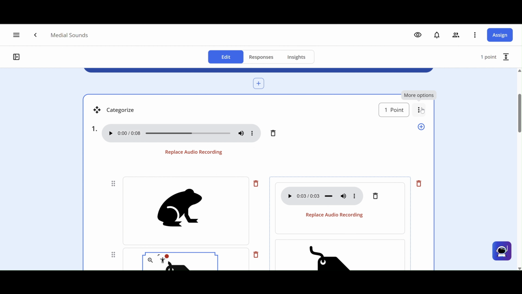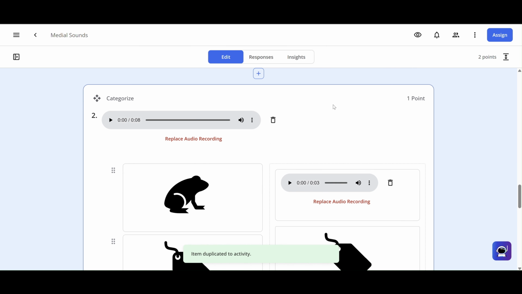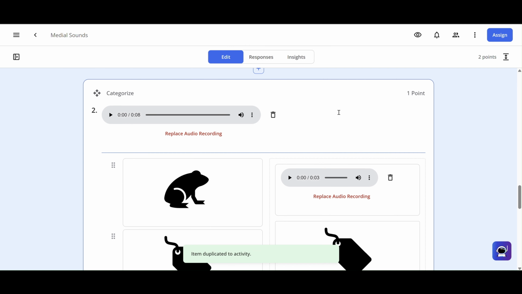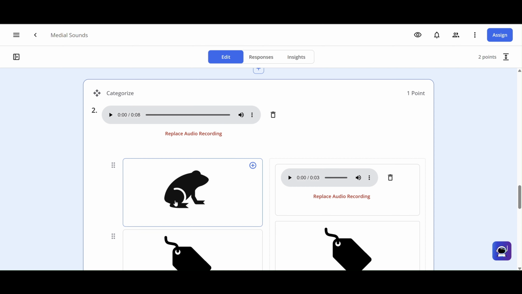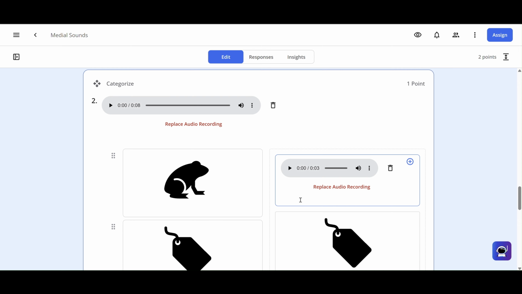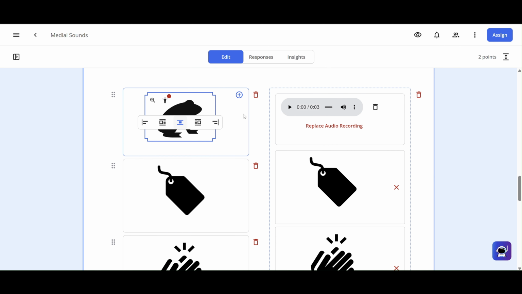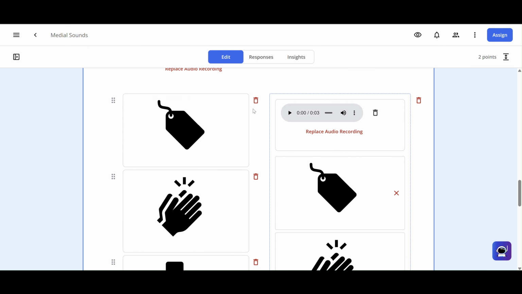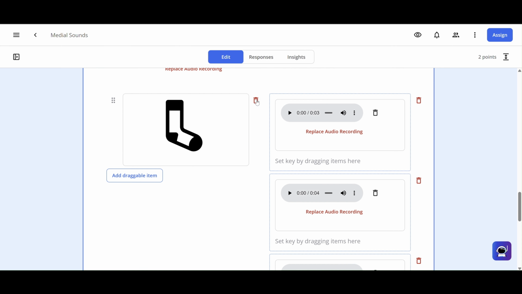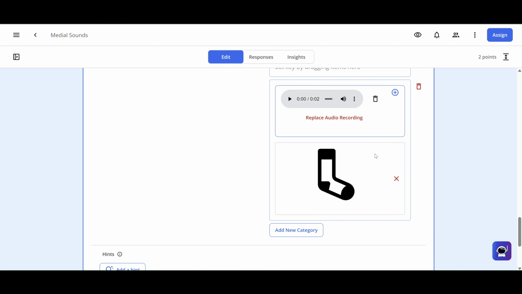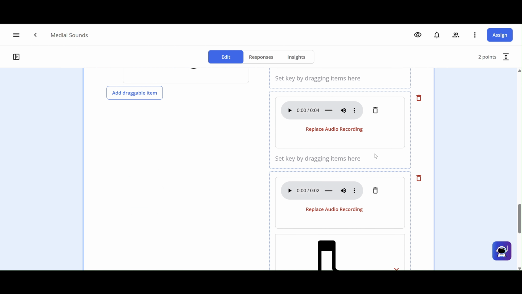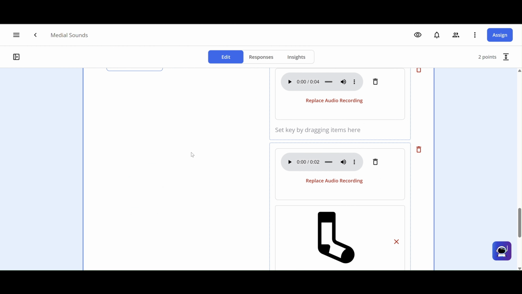And then what I'm going to do is go to more options, and I'm going to duplicate this question. So what it's done down here is it's duplicated everything I've already created. My directions, my images, my category names, except now I think I'm going to take a couple of them out. Click on the trash can for a couple of these. And obviously it removes it from the key if you remove it from there.